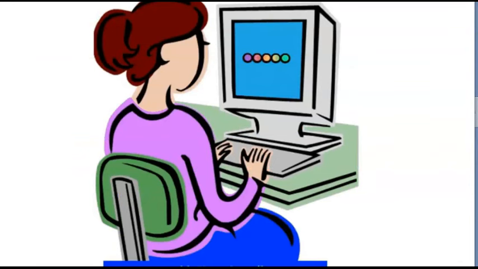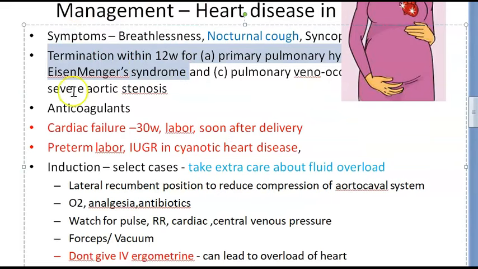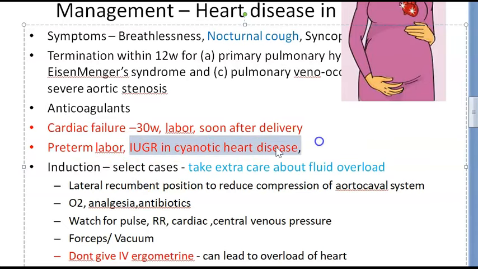Please pay attention here. We're going in kind of an order here. These are the symptoms. Offer a termination; if it still continues, try to manage with anticoagulants. These people can go into cardiac failure. They can go into preterm labor. There can be IUGR in case it's a cyanotic heart disease.